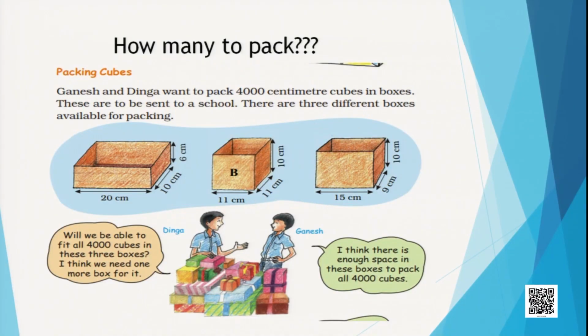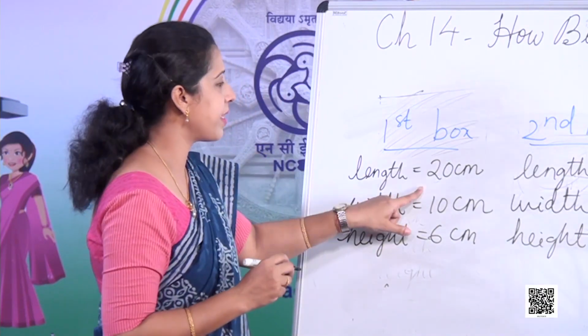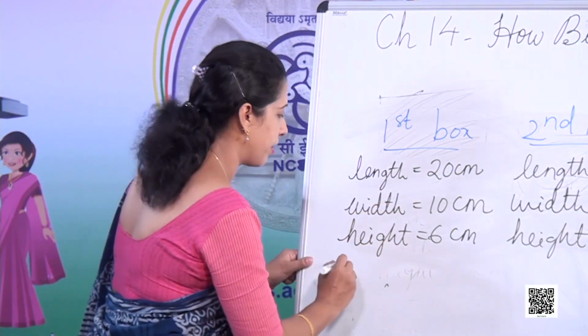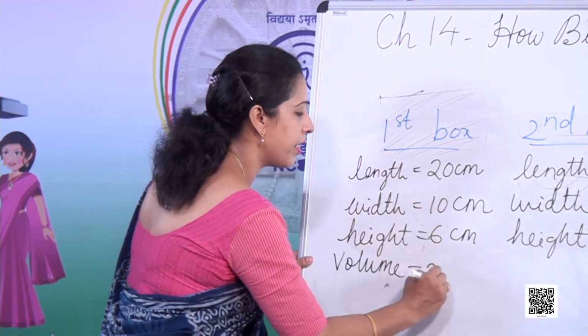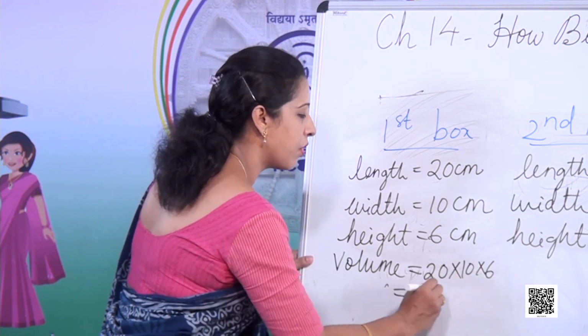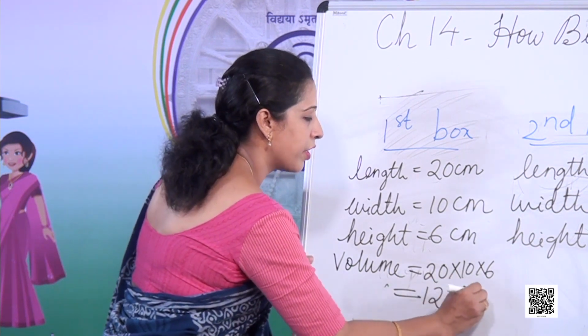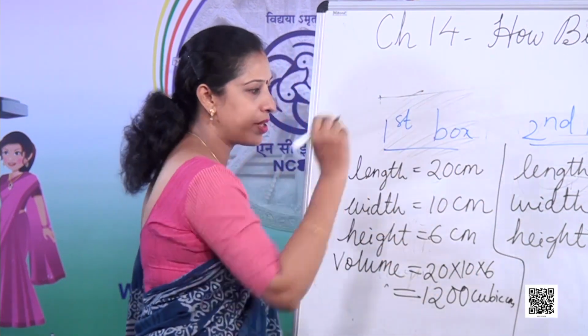So let's see. I will find out whether they have got 4,000 square boxes, and they have got 3 packing boxes. So how can they find out? Now 20 centimeter, 10 centimeter, 6 centimeter. So let's find out what the volume is. Volume is 20 into 10 into 6, which is equal to 1200 cubic centimeter.